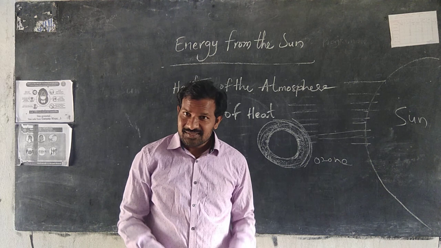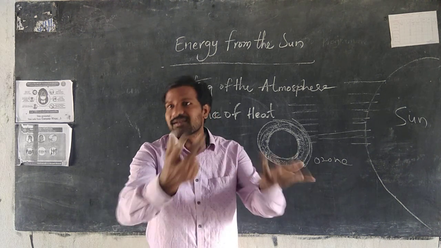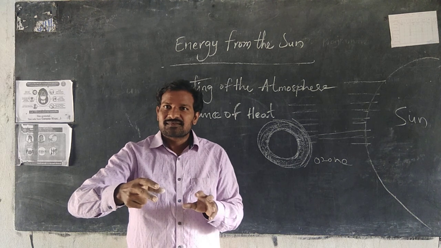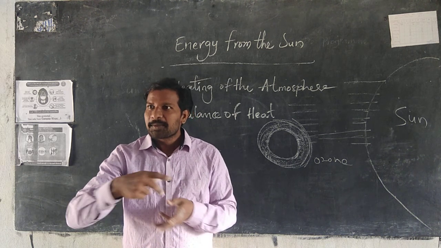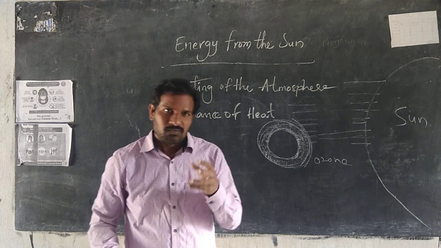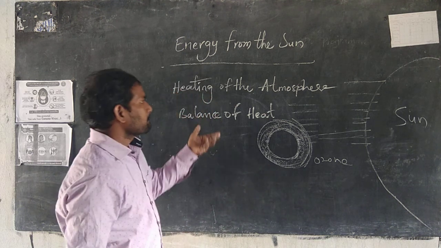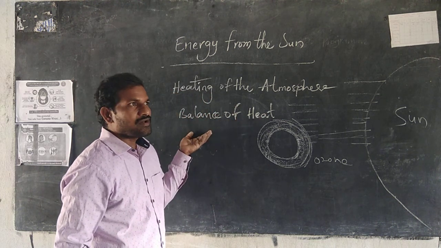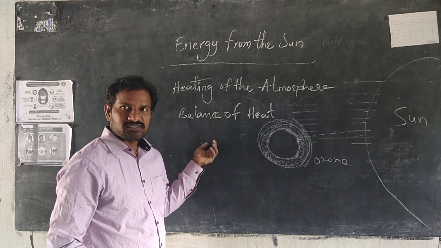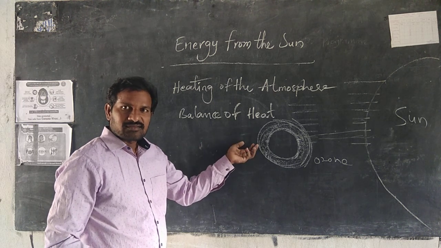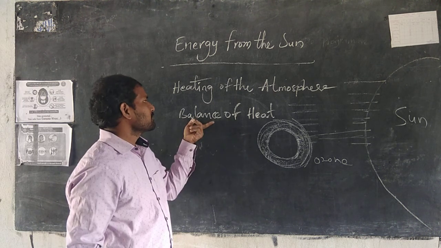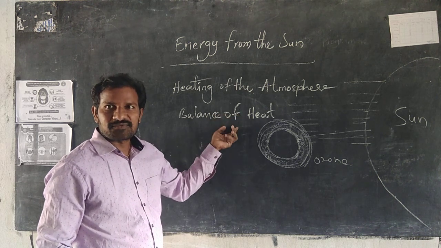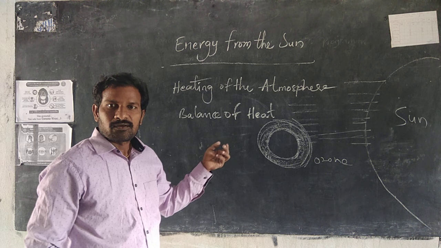Some of that energy is reflected to the atmosphere, and then it is automatically balanced. Most of the sun's energy we receive and reflect. This process is the balance of heat. Without the balance of heat, we can't live.